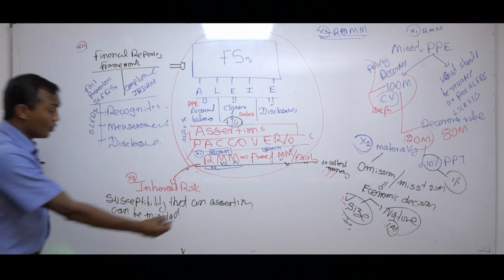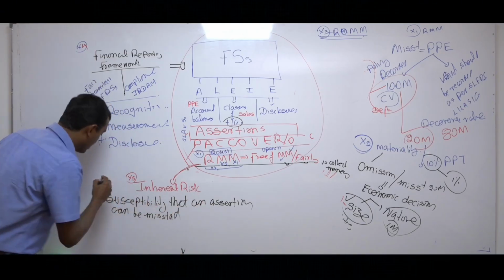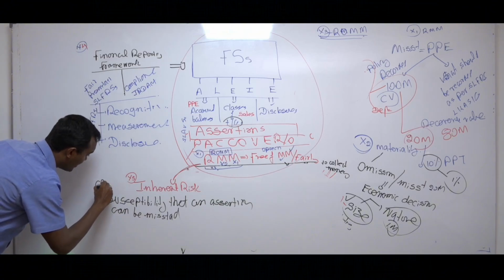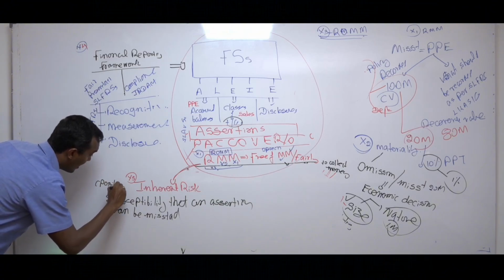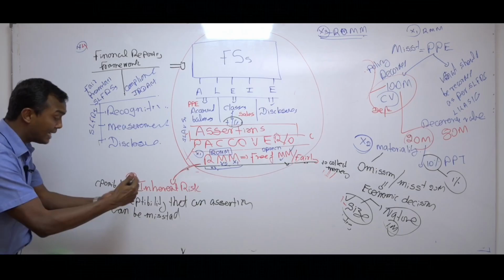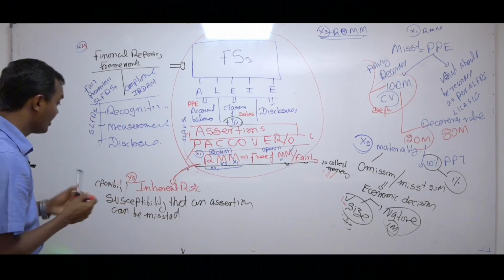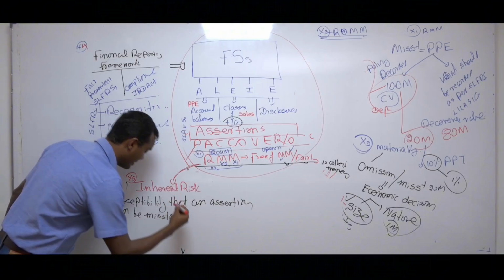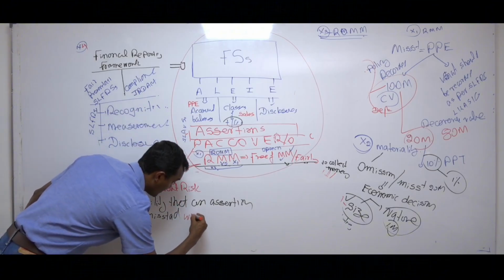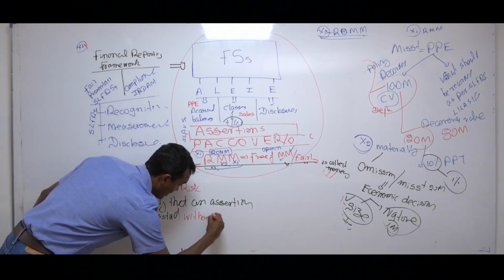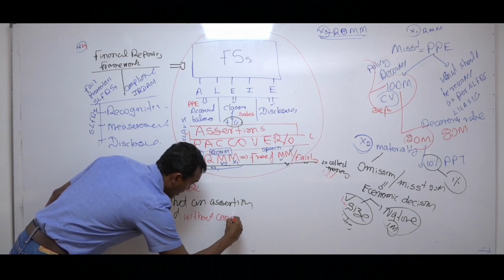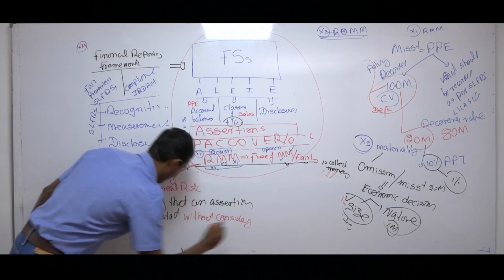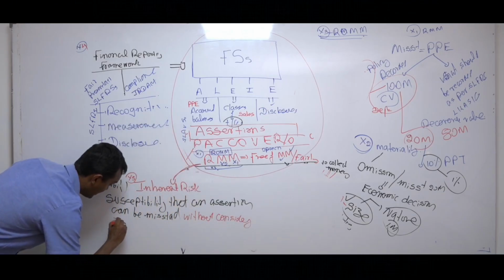Now see, if you don't know assertion, you can't read this. Susceptibility means simply you can write possibility that an assertion can be misstated, but there is another part in this definition which is important. So I write in a different color: susceptibility that an assertion can be misstated without considering control. That is very important, without considering internal control.